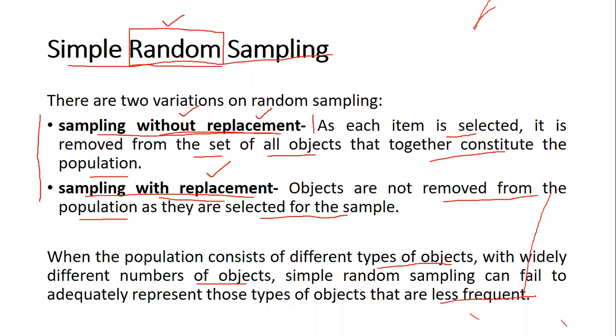For example, let us look at a transaction that has 1,000 entries. We are talking about transactions done at a store, and the total transactions are going to be 1,000, and among these 1,000 transactions, let us say 10 items were bought.